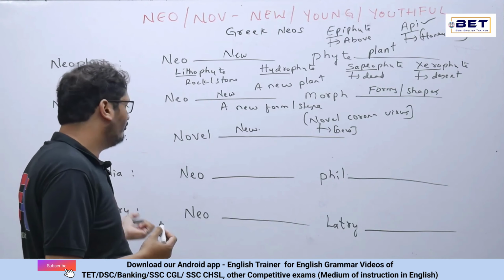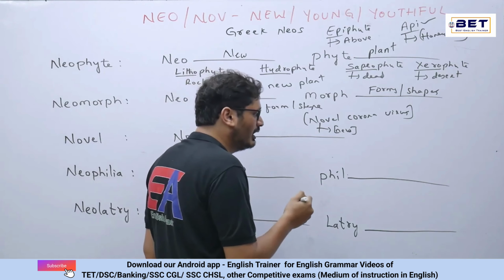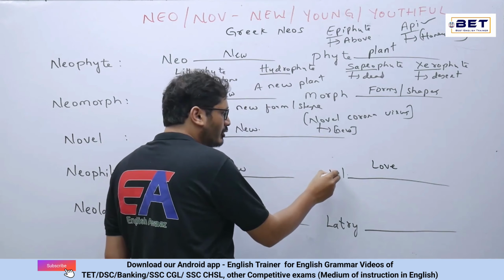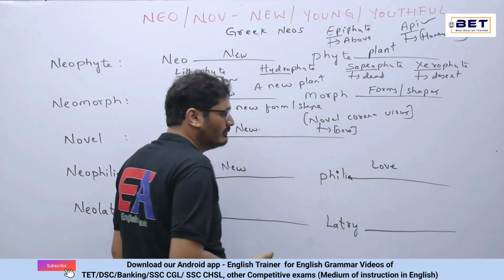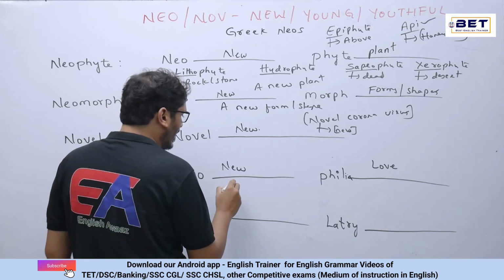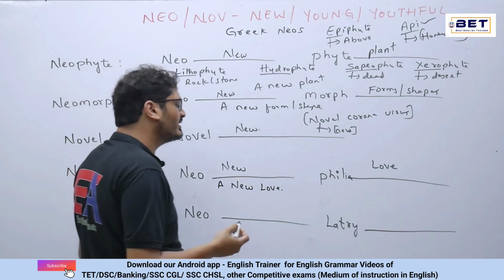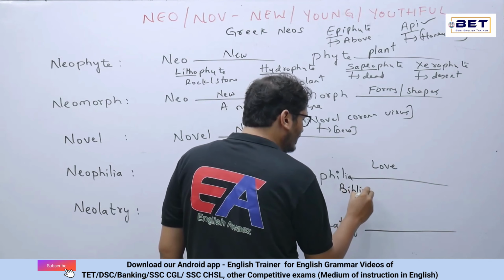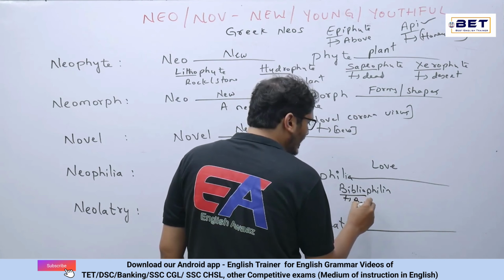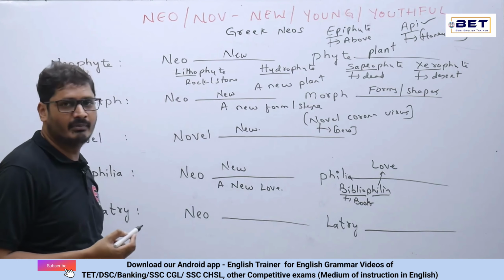See the next word. Neophilia. So neo is altogether new and philia is altogether love. So whenever you come across a word called phil or philia, the literal meaning can be love over there. Now what is this neophilia? That's altogether a new love. A new love can be generally considered as neophilia. For example, I said bibliophilia. Now what is this biblio? Biblio is nothing but the books over there, and philia is altogether love. So love for the books, that can be generally considered as bibliophilia.